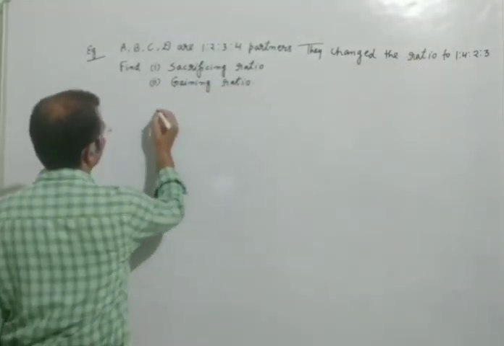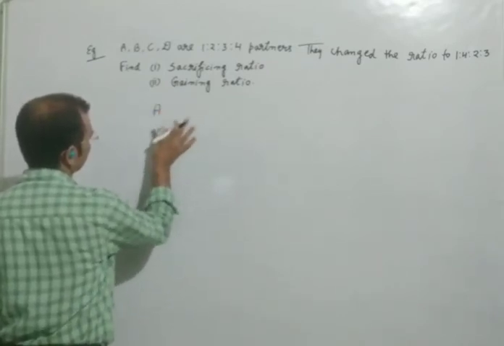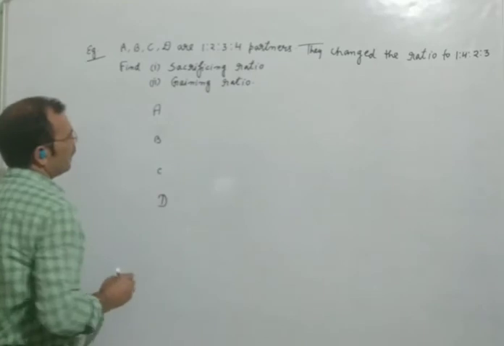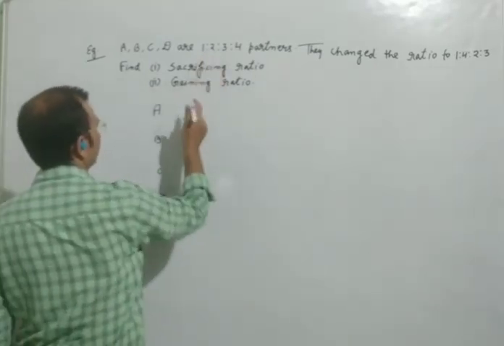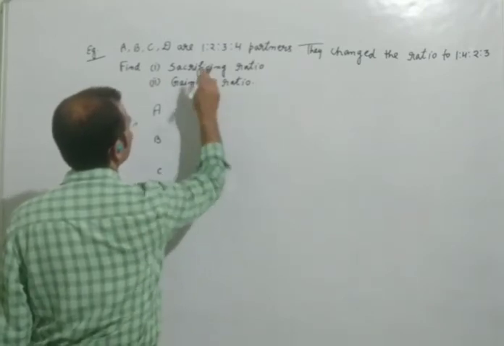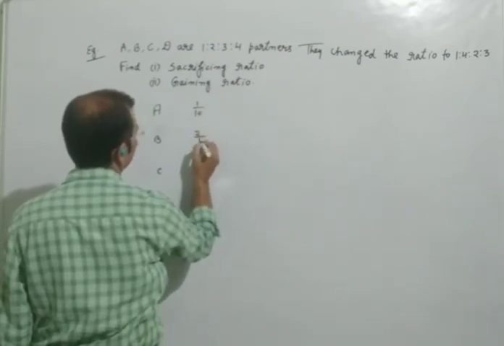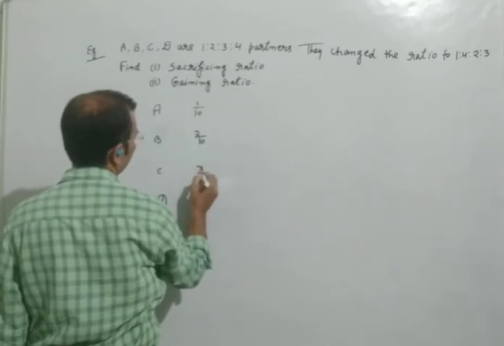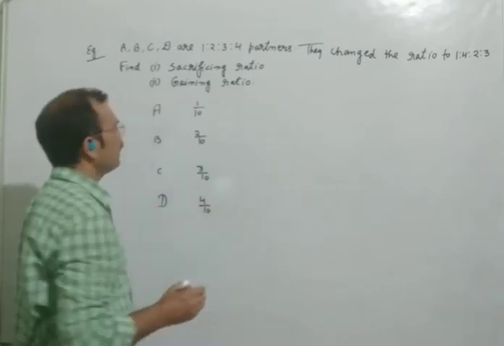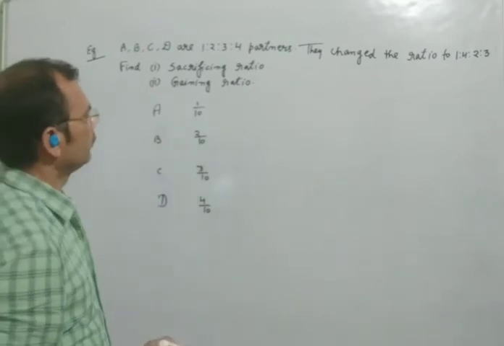How can we solve this? First of all, we will write the names of the partners here, and we will write here the old ratio: 1/10, 2/10, 3/10 and 4/10. This was the ratio earlier. Now they changed the ratio.